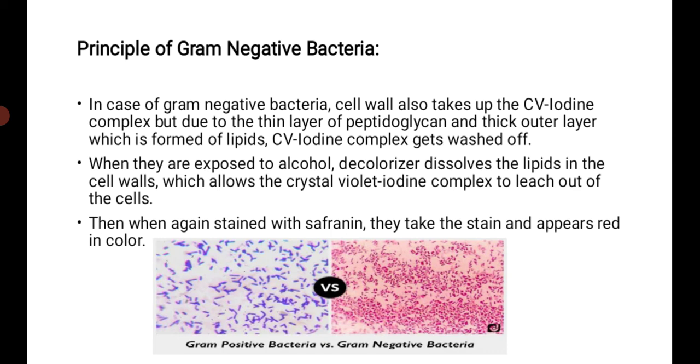See, this is the microscopic view of gram-positive bacteria and gram-negative bacteria. Gram-positive bacteria always occur in purple color and gram-negative bacteria have a negative color. Means cocci, rod, any shape of bacteria, when they occur in purple color, they are positive bacteria, and when they are in pink or red color, then it is known as gram-negative bacteria.